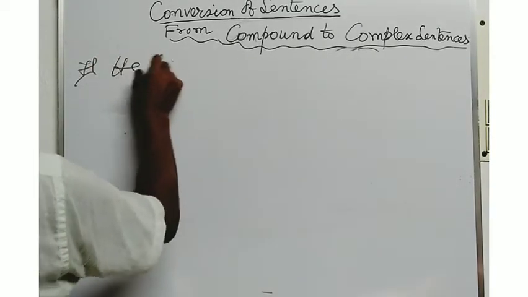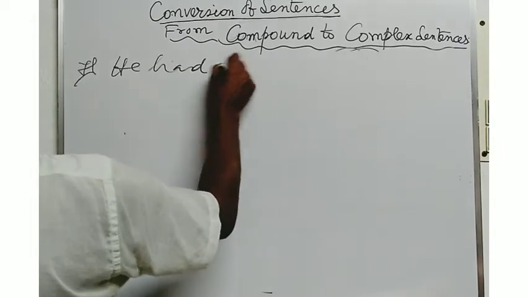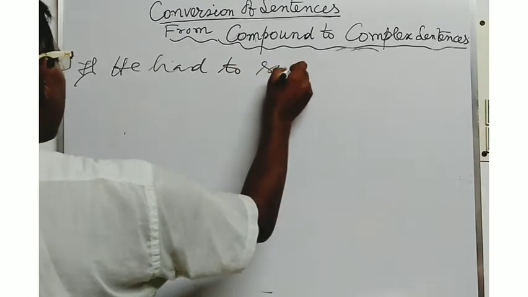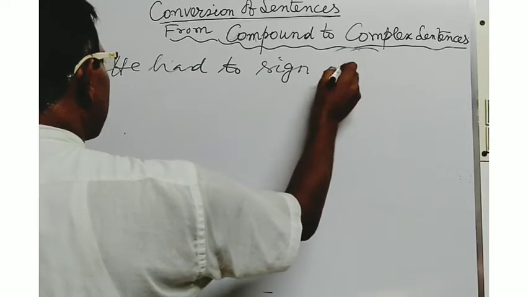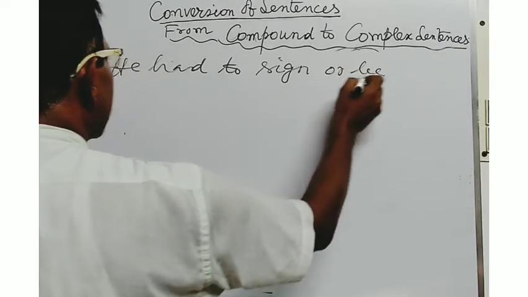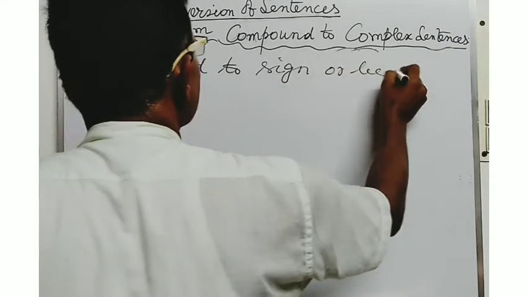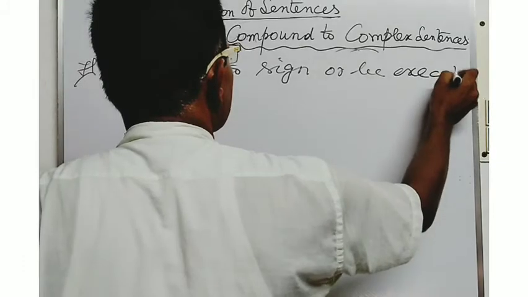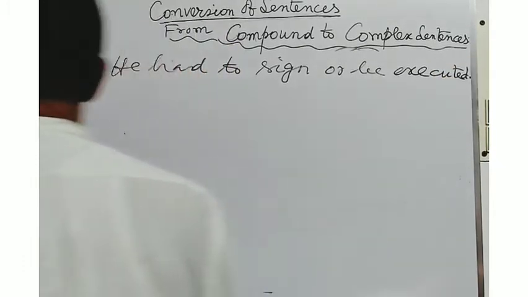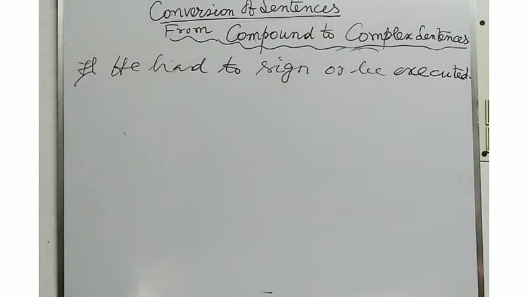He had to sign or be executed. In this sentence, students, you will see that he had to sign or be executed.